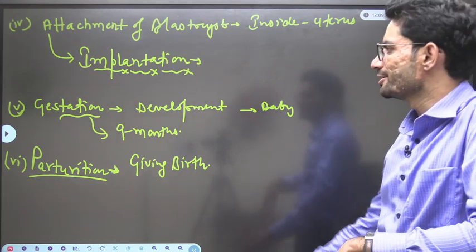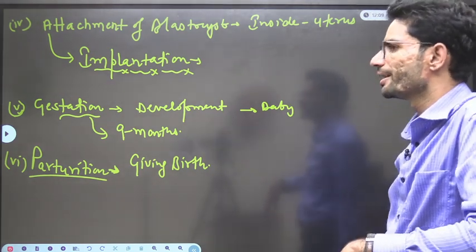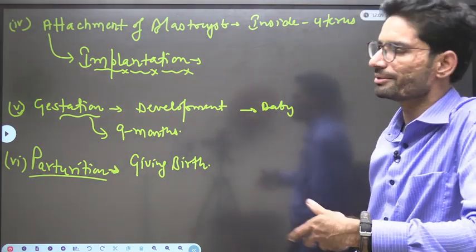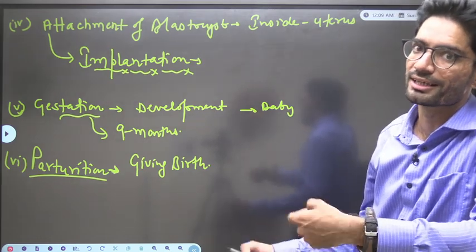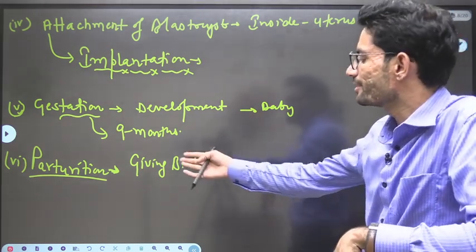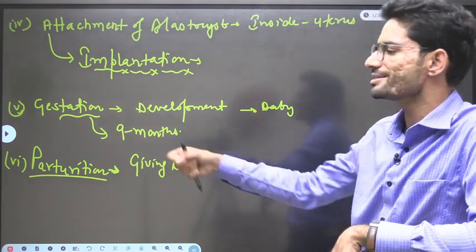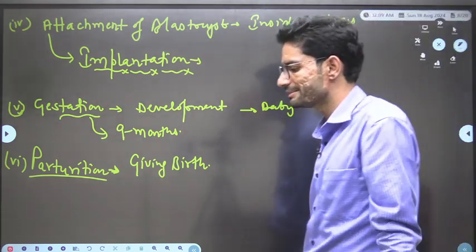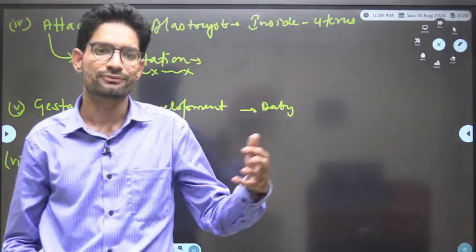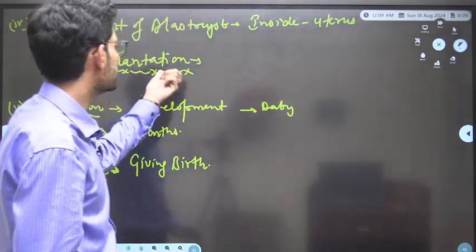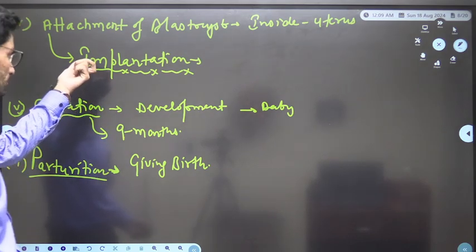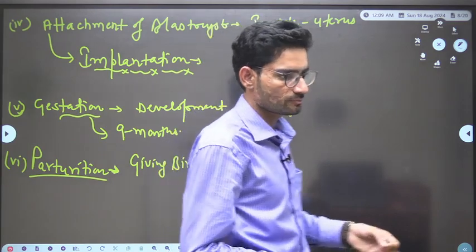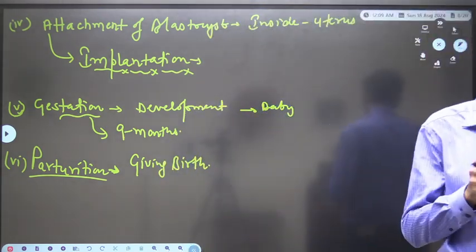inside the uterus, this fully developed baby gets out of the body, and this process is known as giving birth to the baby. More technically and biologically, the term used for giving birth is parturition. So these are the basic events present in human reproduction. In upcoming lectures, we will discuss each event in detail. So note it down.